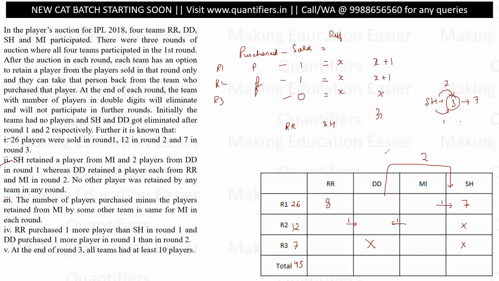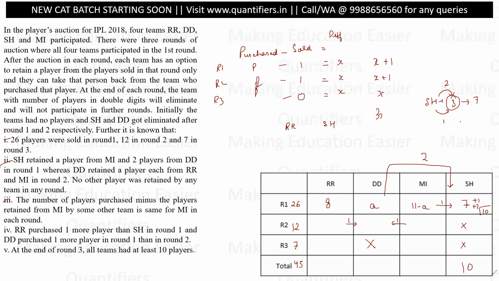Now again the basic logic: 7 and 8, 15. So if there are A players over here, there are 11 minus A players over here. All right, A and 11 minus A, and 7 players are here. See, 1 player is given by Mumbai, 2 players are given by DD. So the total number of players with SH is 10. SH's role is over in this bidding and everything around it.